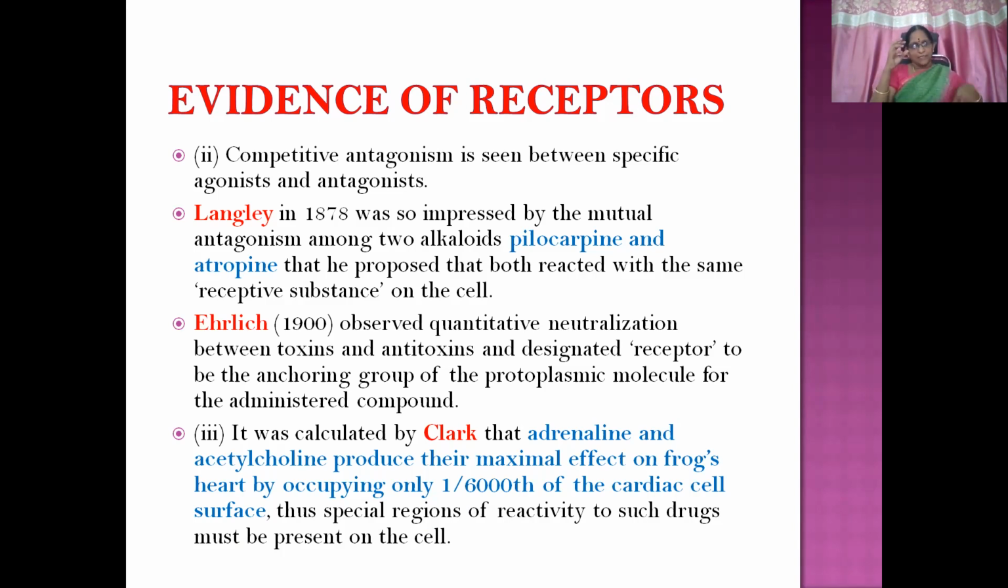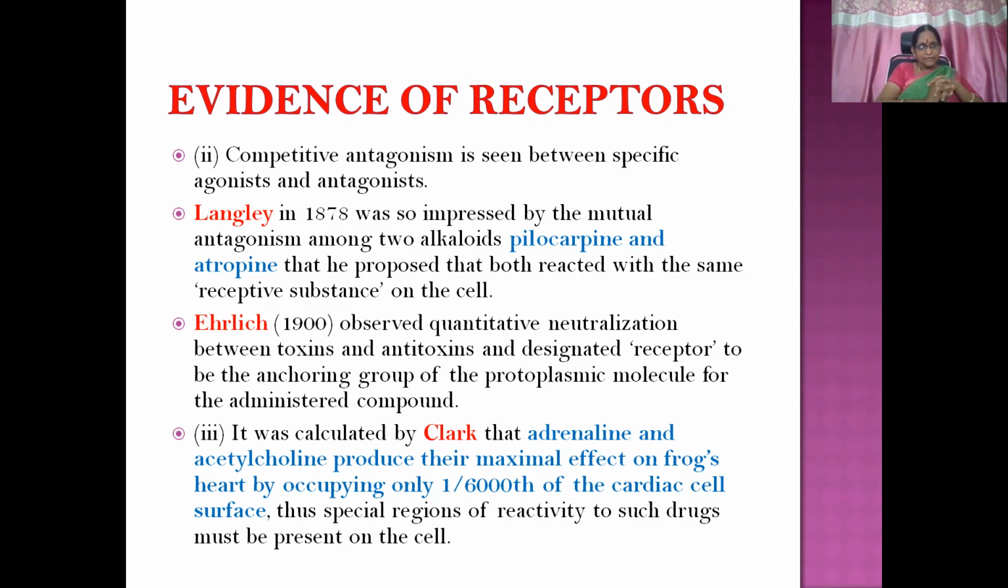So when toxins are liberated in the body and when we administer antitoxins or antidotes, they are going to combine with each other and nullify the action of the toxins. So this is another area where they thought that a receptor kind of structure must be there, through which both of them get combined and then act.